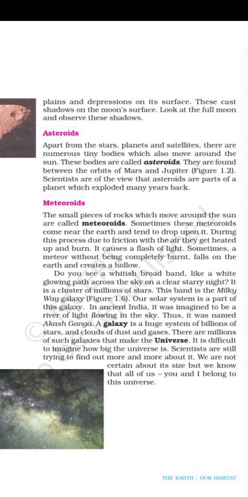Now we will discuss the asteroids and meteoroids. Apart from the stars, planets and satellites, there are numerous tiny bodies which also move around the sun. These bodies are called asteroids. They are found between the orbits of Mars and Jupiter. Scientists are of the view that asteroids are parts of a planet which exploded many years back.